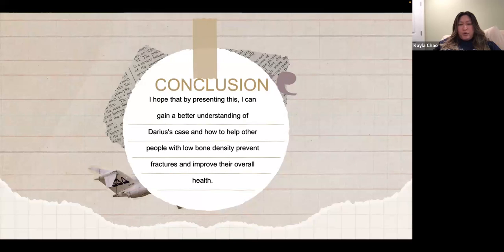Conclusion: we hope by presenting this, we can gain a better understanding of Darius's case and how to help other people with low bone density, and to prevent fractures and improve their overall health.